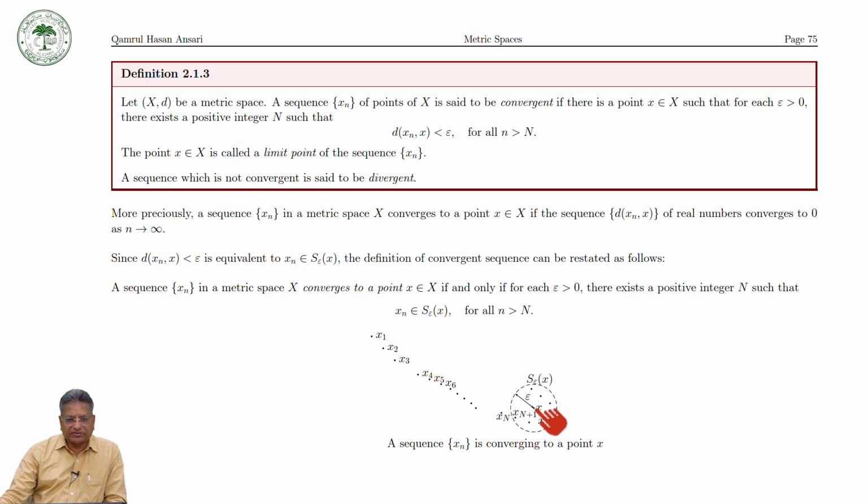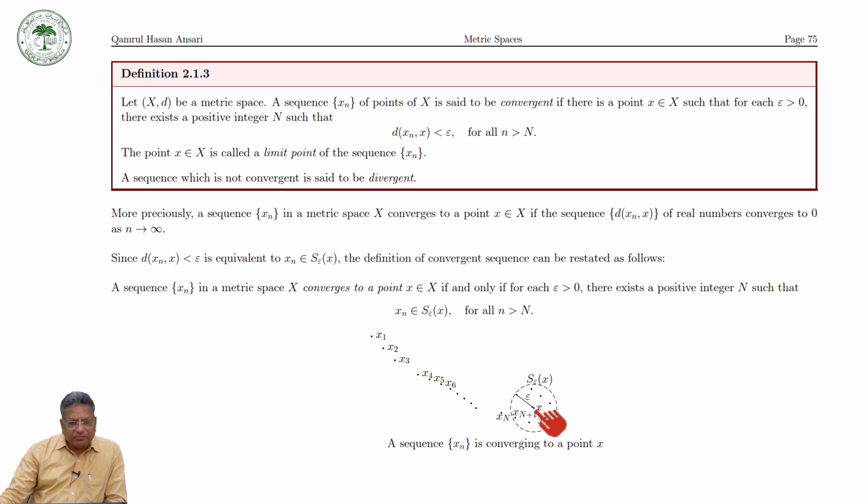Suppose this is your x, and this is the open ball with center at x and radius epsilon. After this capital N, all the terms of the sequence, xN+1, xN+2 and so on, lie within this open ball with center at x and radius epsilon.